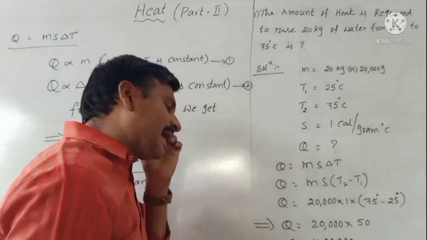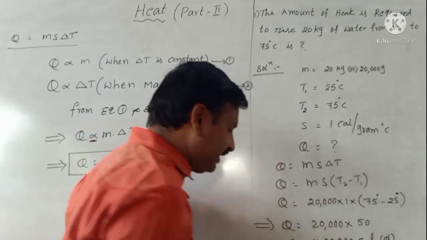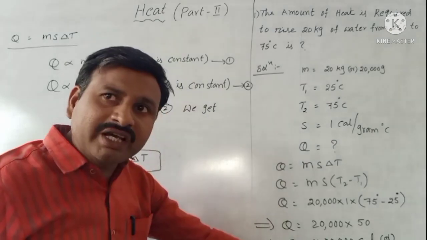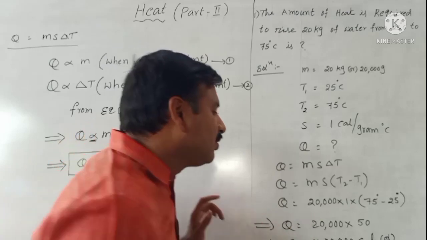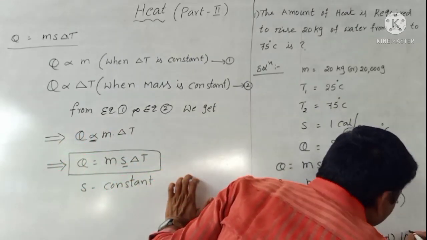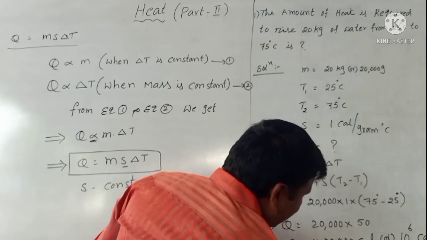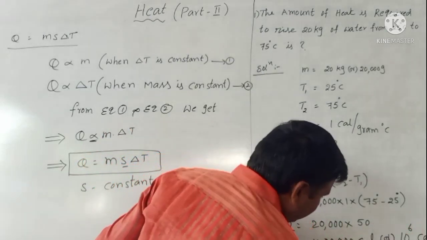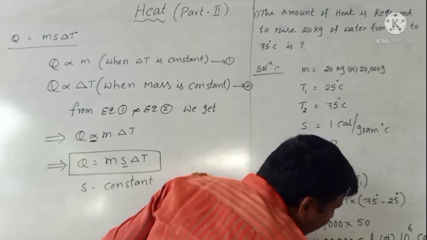50s are 10 lakhs, 10 lakhs calories. How do we write it? After 1, how many zeros are there? 1, 2, 3, 4, 5, 6. So we write it as a power of 10: 10 power 6 calorie. Sometimes we write 10 cube kilocalorie.